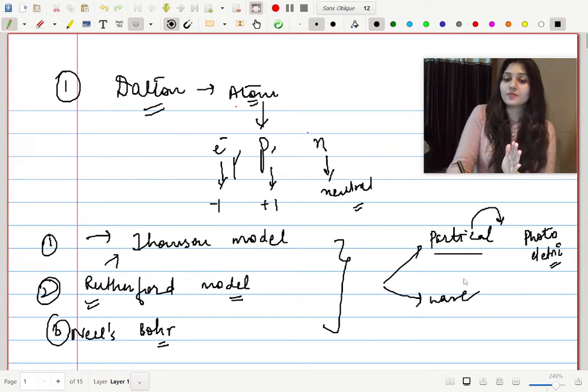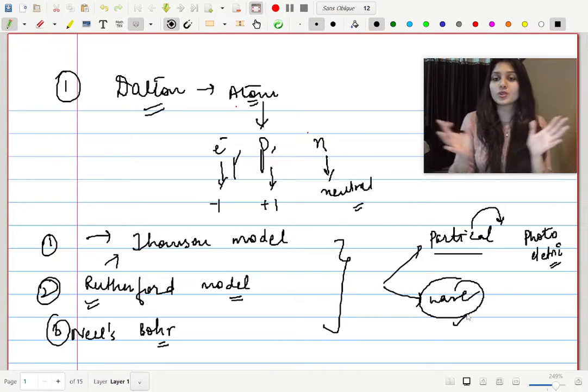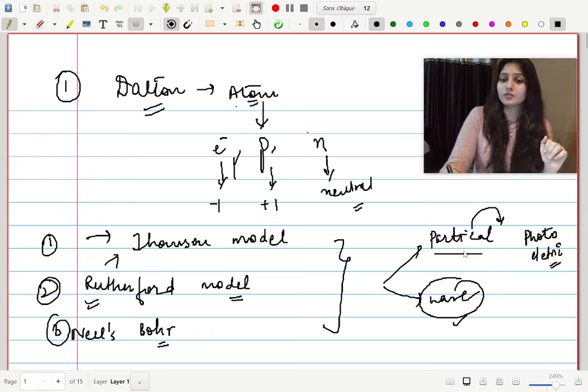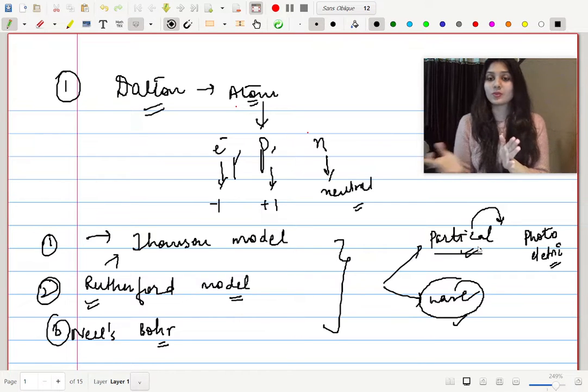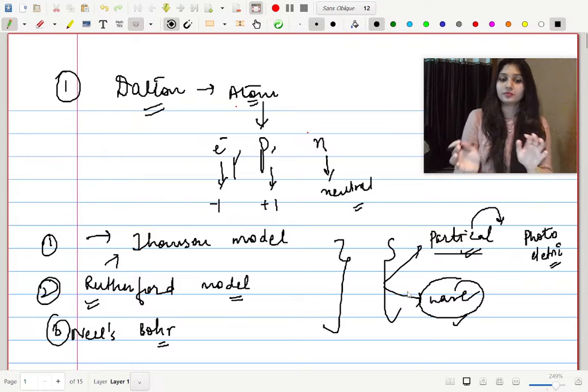And the proof of wave nature is interference of light. When two waves interact, interference takes place. Interference can be a constructive one or a destructive one. And when two particles interact, then collision takes place, and the collision can be an elastic one or an inelastic one. So we have discussed all these things so far.